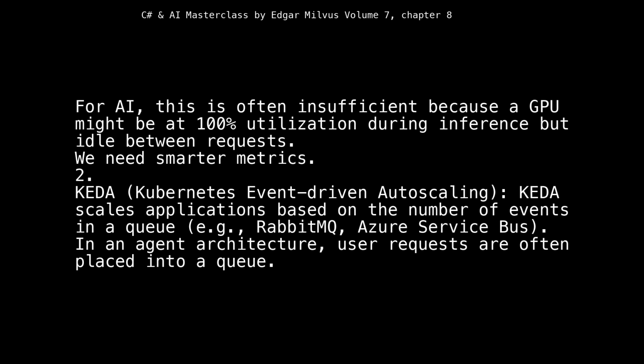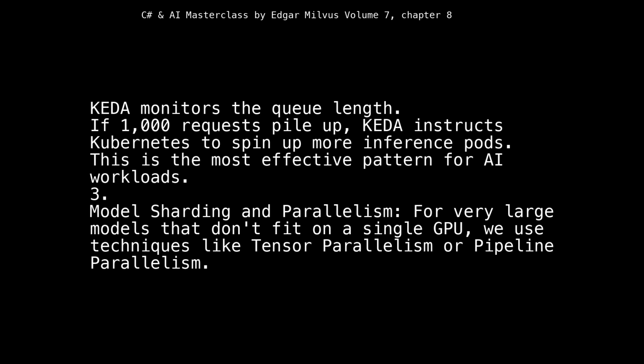2. KEDA, Kubernetes event-driven autoscaling. KEDA scales applications based on the number of events in a queue, e.g., RabbitMQ, Azure Service Bus. In an agent architecture, user requests are often placed into a queue. KEDA monitors the queue length. If 1,000 requests pile up, KEDA instructs Kubernetes to spin up more inference pods. This is the most effective pattern for AI workloads.